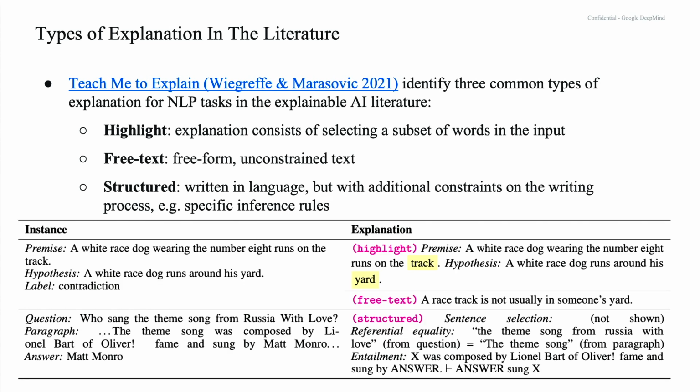And you can see in the example here, we have this instance. Premise, a white race dog wearing the number 8 runs on the track. Hypothesis, a white race dog runs around his yard. These 2 sentences are contradictory, which is the label that the model gives. A highlight explanation might highlight track and yard. That's the reason that this is a contradiction. Whereas a free text explanation might say, a racetrack is not usually in someone's yard. And then we won't go into structured explanations, but that's somewhere in the middle. You have language, but you also have this logical structure.